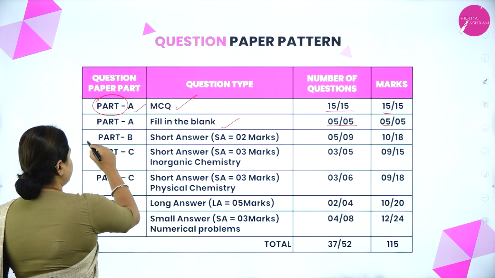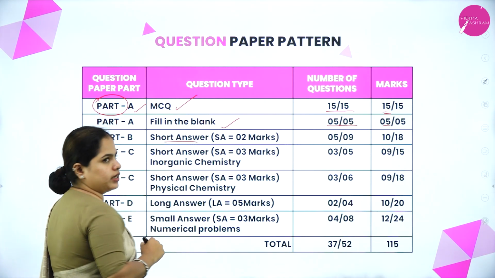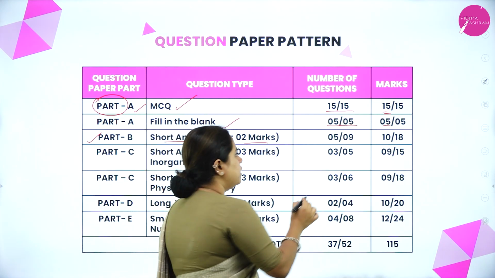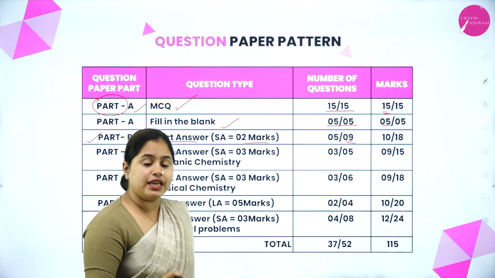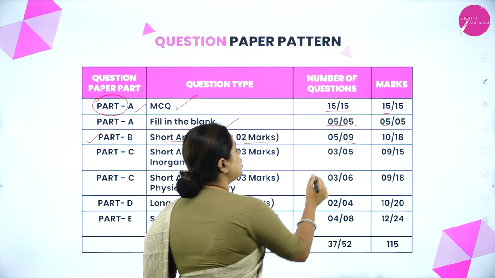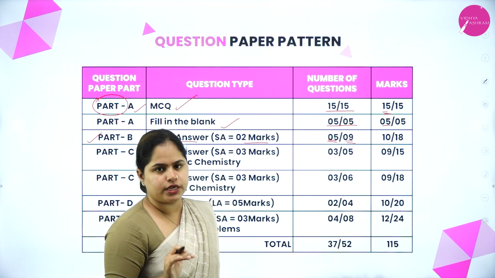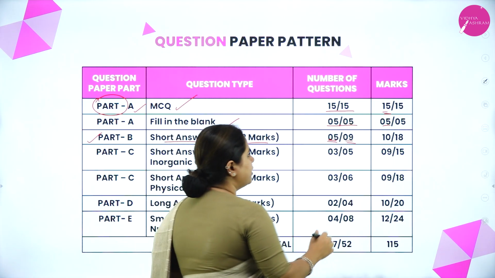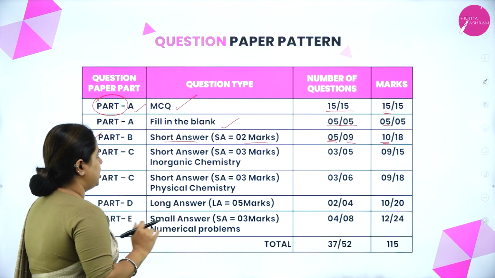Moving on to part B, that is 2-mark questions, which is called the short answer type questions, right? You will have 2 marks and a total of 9 questions will be there, out of which you have to only attend any 5. You have options here. Total 9 questions will be there. Out of that, you have to attend only 5. So you will get 10 marks from this section.